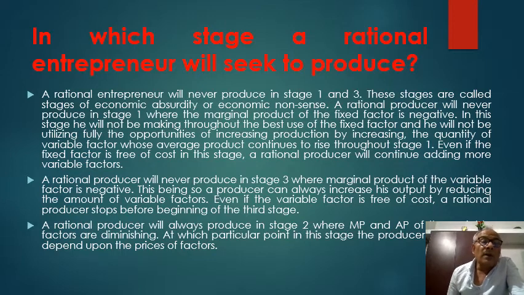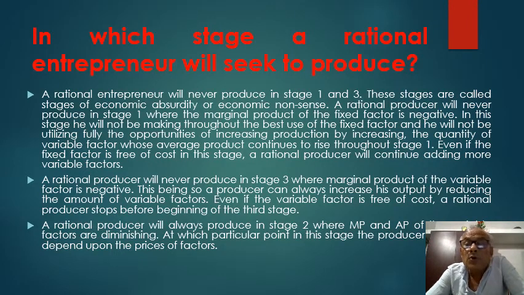First of all, I would like to draw your attention towards stage 1. A rational entrepreneur will never produce in stage 1 and 3. These stages are called stages of economic absurdity or economic nonsense.